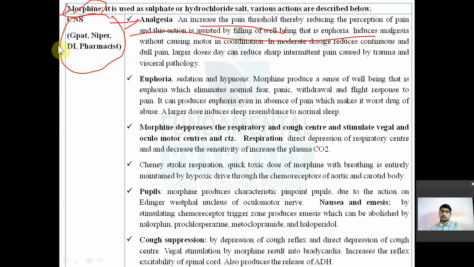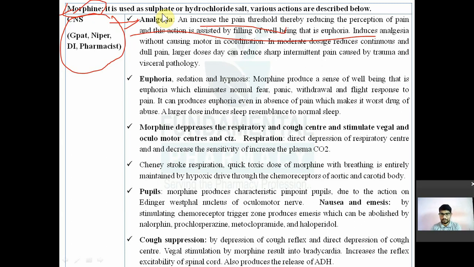That property is also very bad because analgesia with euphoria, this property makes morphine a very potent analgesic. It can be used in the terminal case of cancer also. The same property makes morphine the worst drug because of that euphoria, it is liable for addiction. So the worst and the best drug for pain, that is morphine. Without causing any motor incoordination, it will produce euphoria. It will not sedate you. It will produce euphoria without causing motor incoordination. आपको sleep नहीं करेगा, आप नींद में नहीं जाओगे.